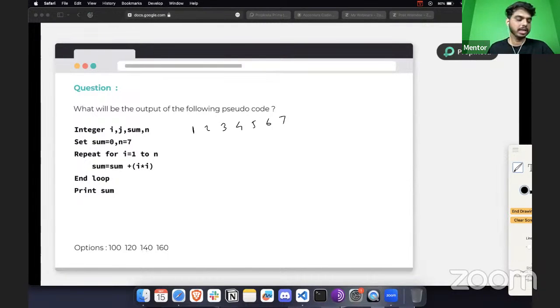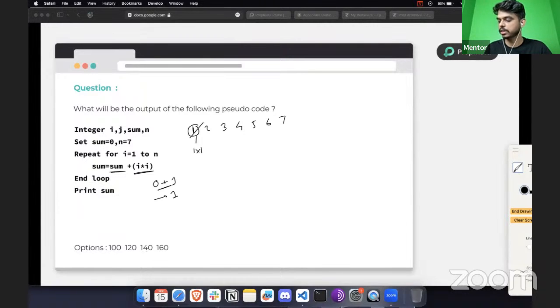In each iteration, we are going to perform the addition with respect to the sum value. Initially, sum is defined as 0, and you add i into i. The first value is 1, so you perform 1 into 1, and whatever the answer is, you add that to 0. So after the first iteration, your answer is going to be 1.